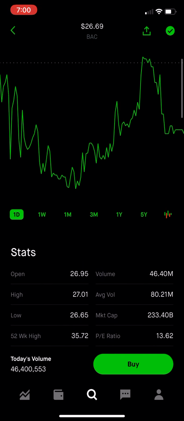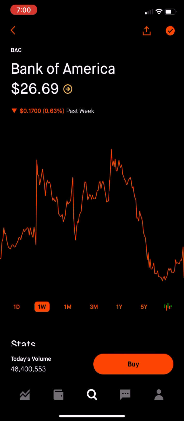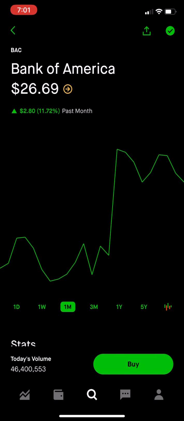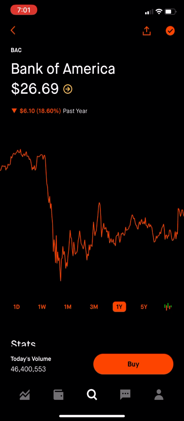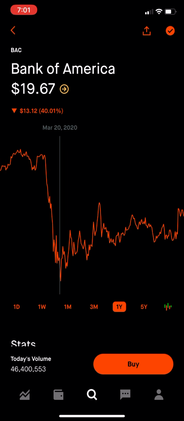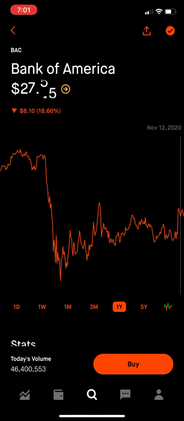Now we're going to go look at the graph. So when we're looking at the graph, this shows what the stock has been trading today, as you see where I press 1 day. Now 1 week is what the stock has been trading in 1 week, 1 month, 3 months, 1 year, and then 5 years. So most importantly, we're going to take a look at the 1 year mark, right? Because on February 20th, it was trading at $34.72. And then, holy crap, it took only 1 month for it to go down to $19 because of the coronavirus. But as you see, it has steadily increased each month, which is awesome. And you want to see that in a company, because that means your number of shares and the money that you have in that company is increasing.